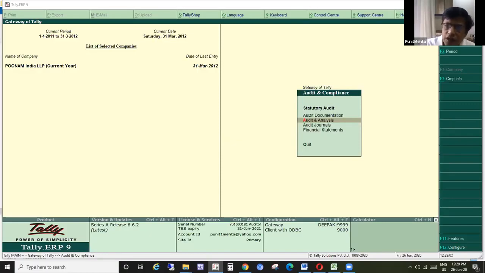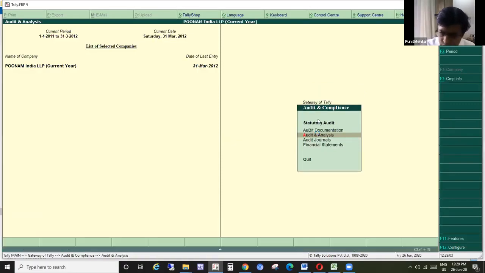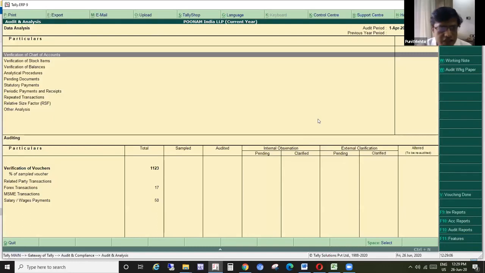So Ankit bhai, when you start the audit, what is the first thing that you do? Of course, after planning and documentation has been done, what is the first thing that you do? Obviously, we'll verify the chart of accounts. Okay, right. So verification of chart of accounts, for that we need a base. So how do we need the base? We have to look at the previous year company.